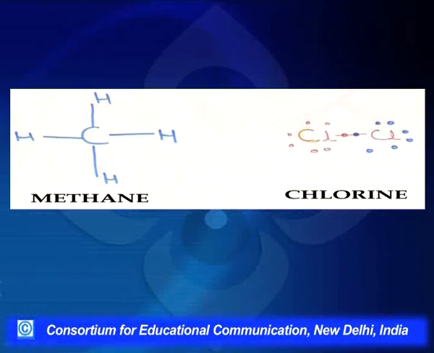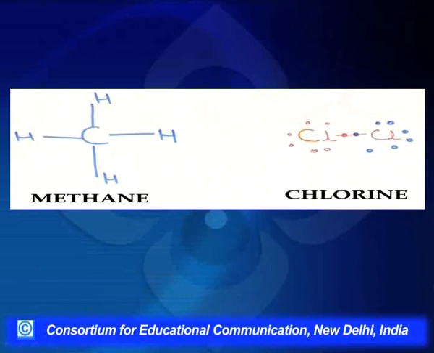When I talk of free radical halogenation of an alkane, we can have methane and chlorine in the atmosphere. Nothing happens. They're just lying there. I take them in a test tube. Nothing happens there, because they need a certain amount of energy, the energy of activation.